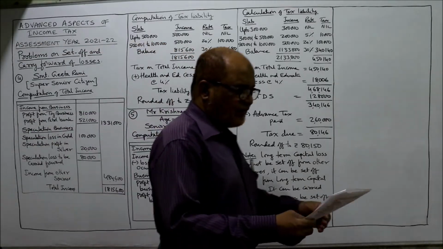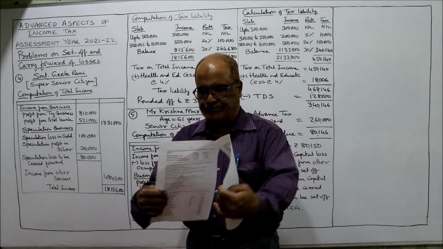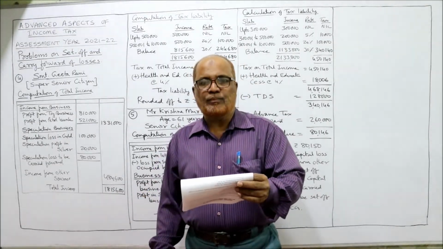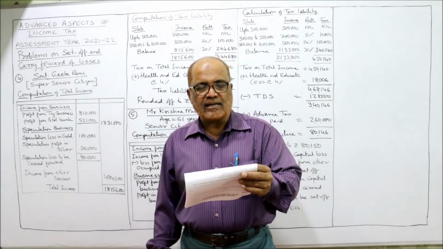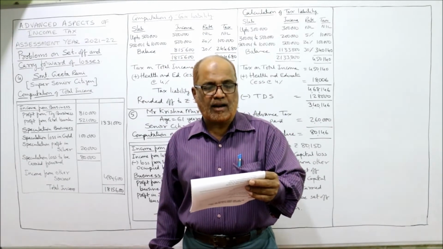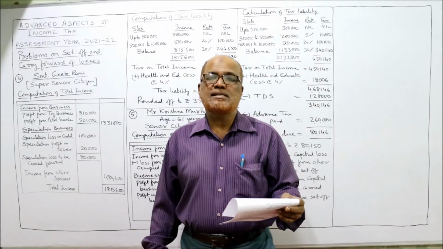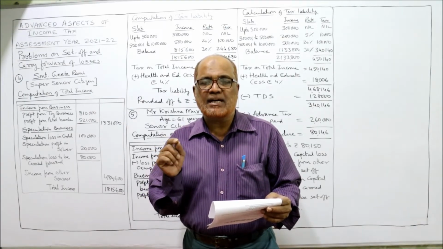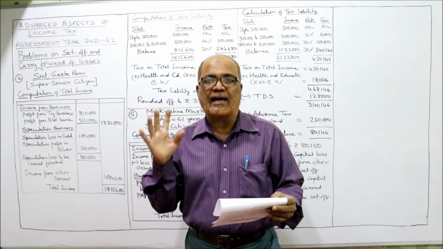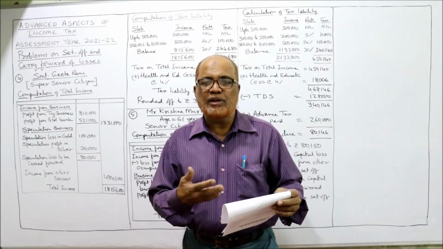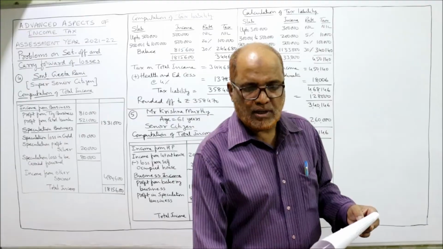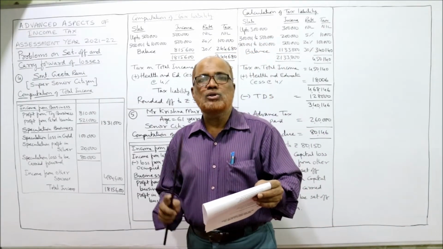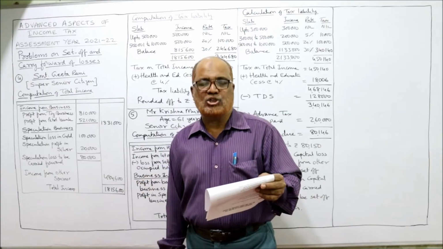Come on, see the 4th problem. The following particulars are submitted to you. Compute total income and tax liability of Srimati Geeta Rani, super senior citizen. For a super senior citizen, the basic exemption limit is 5 lakh rupees. Already we have done so many problems in the previous videos regarding computation of tax liability. The super senior citizen, those who have crossed 80 plus age.